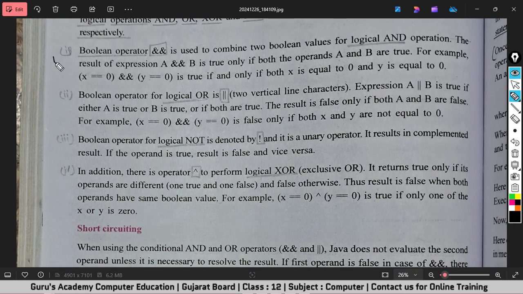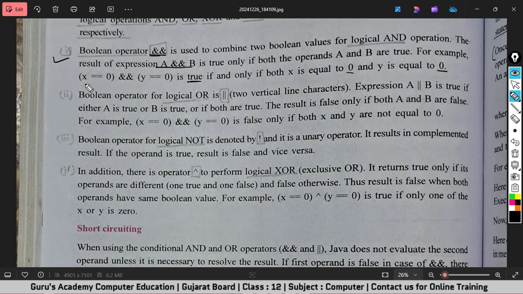Here the first one is Boolean operator AND. AND is used to combine two Boolean values for logical AND operation. The result of expression A and B is true only if both the operands A and B are true. For example, x equals to 0 and y equals to 0 is true if and only if both x is equal to 0 and y equals to 0.